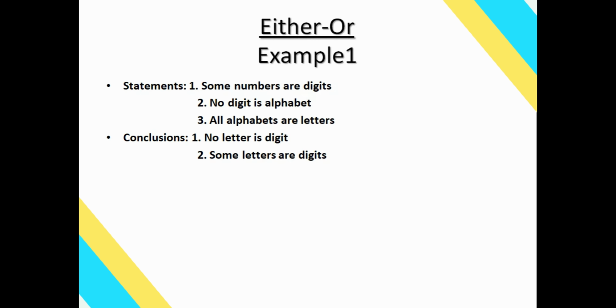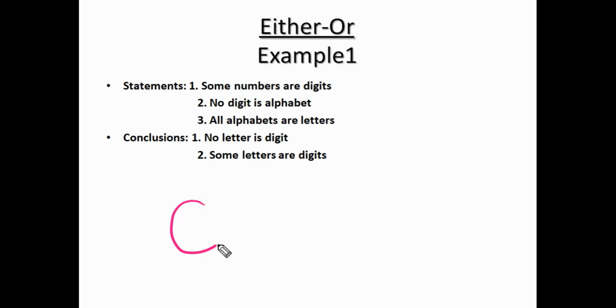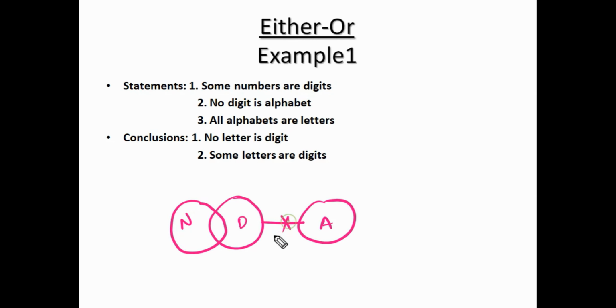Okay. Let us see some examples on the either-or case. Draw the Venn diagram. Some numbers are digits. No digit is an alphabet. All alphabets are letters. This is the basic diagram. Okay. Before checking either-or, we need to complete the individual conclusions first.